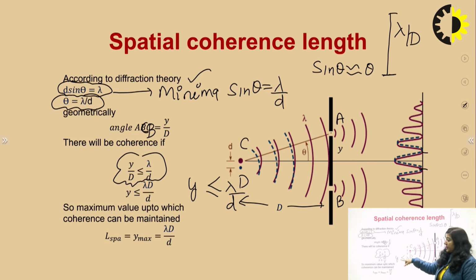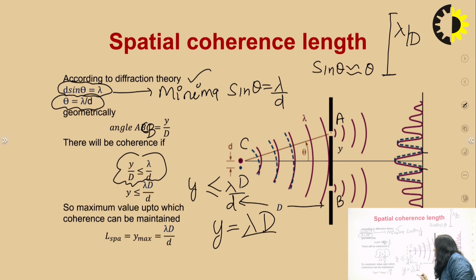So if you see it carefully, the maximum value of Y up to which we can get perfect phase relationship is lambda D upon small d. This is the maximum distance between A and B, which are points in a plane perpendicular to the direction of propagation, along which you get perfect phase relationship. So Y is equal to lambda D upon d. If Y is less than this, you have perfect phase relationship.